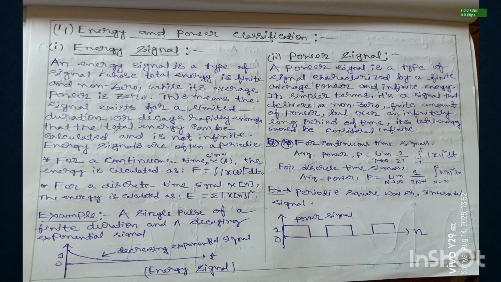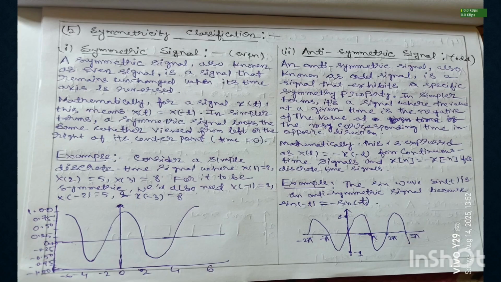Now see the example of periodic signal. The examples of periodic signals are periodic square waves and sinusoidal signals. Number 5. On the basis of symmetricity, we can classify the signal in two parts: one is symmetric signal and another is antisymmetric signal. Symmetric signal is also known as even signal and antisymmetric is also known as odd signal.